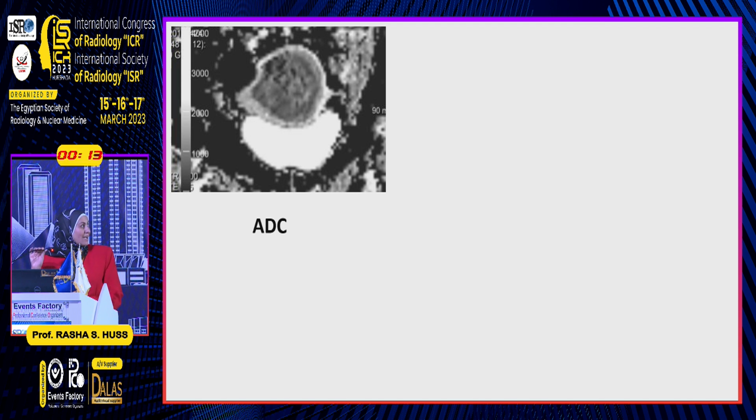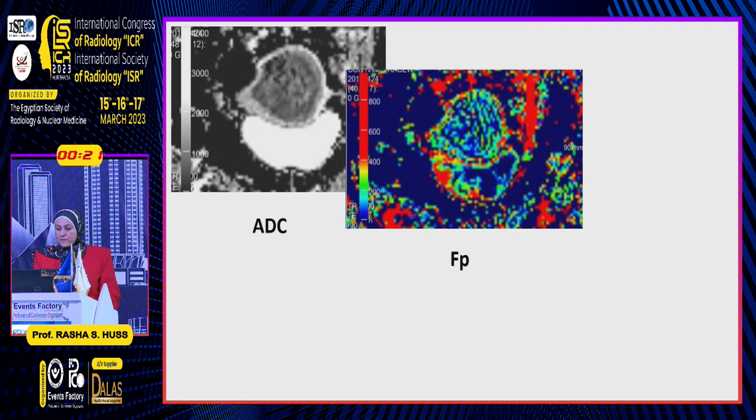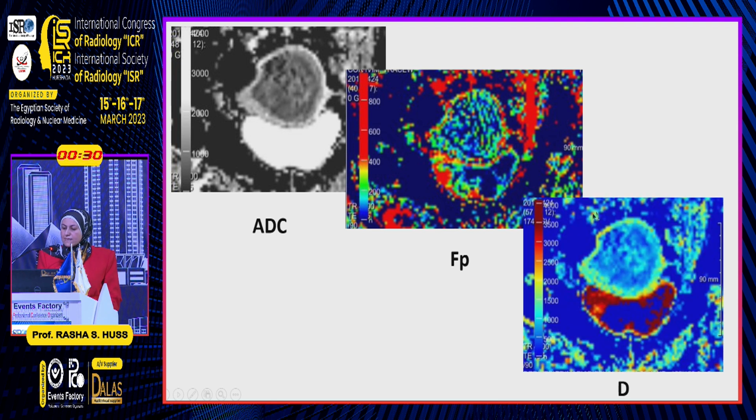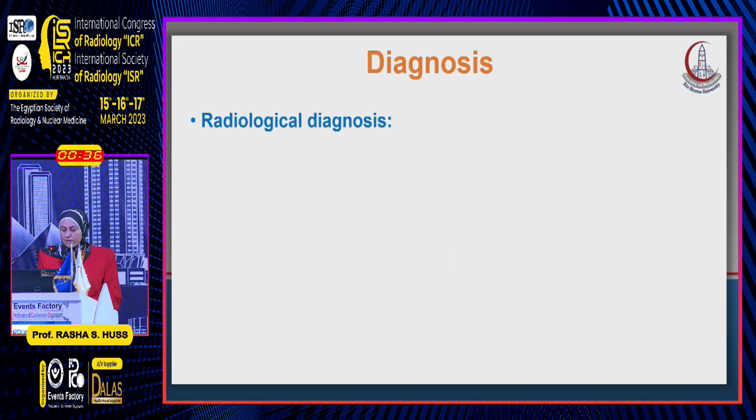This is the ADC map showing the myometrial invasion by more than 50%. And this is the FP fraction map showing that there is also more than 50% infiltration of the myometrium, and this is the true diffusion map, which was confirmatory that there is more than 50% infiltration.